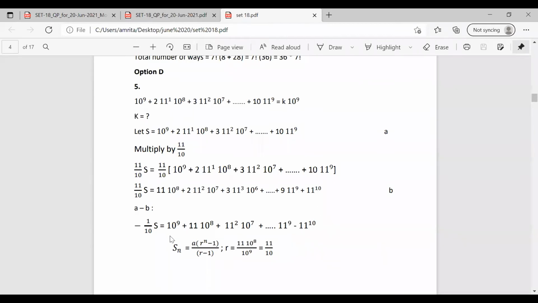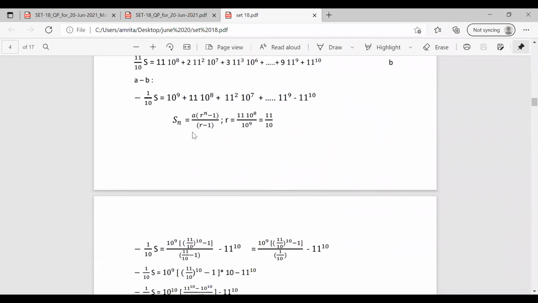So we have the series and we know that we can write the series as Sn is equal to A into R raised to n minus 1 by R minus 1. We have to find the value of R. So the value of R is 11 into 10 raised to 8 by 10 raised to 9. So we have the value of R as 11 by 10.